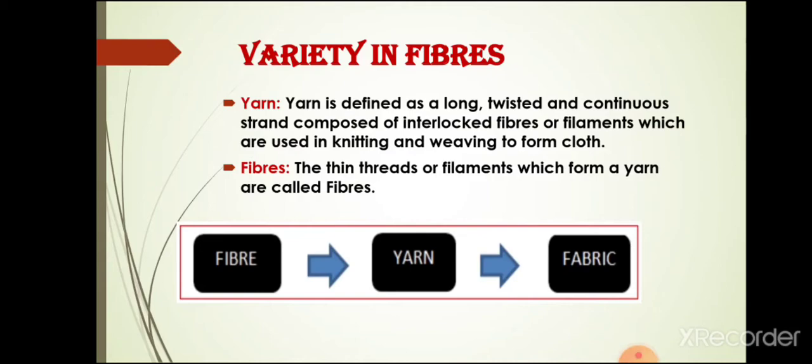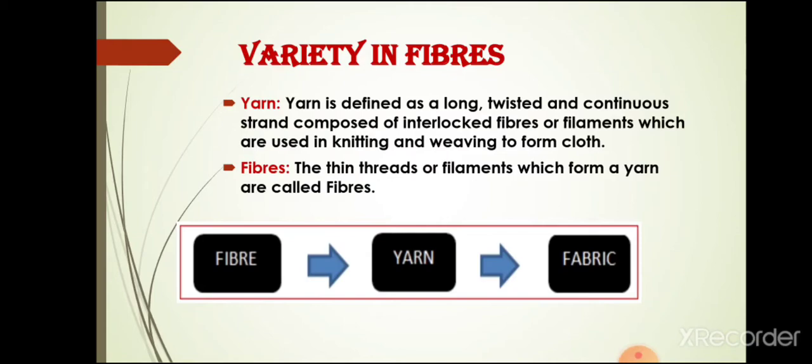Students, if you look around yourself, you will see there are different varieties of cloth. For example, you can see bed sheets, blankets, curtains, tablecloths, and the clothes which you are wearing. You will find that all these fabrics or clothes are made from different kinds of fabric. Students, now we will study a few terms, that is fibres and yarn.